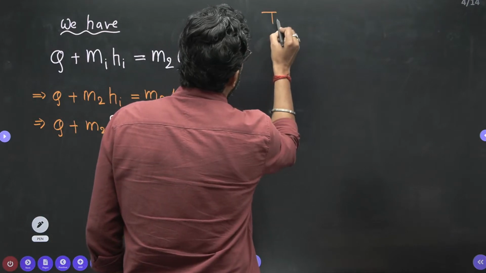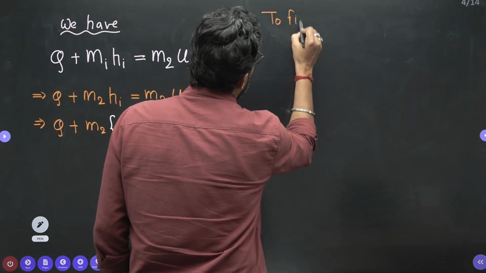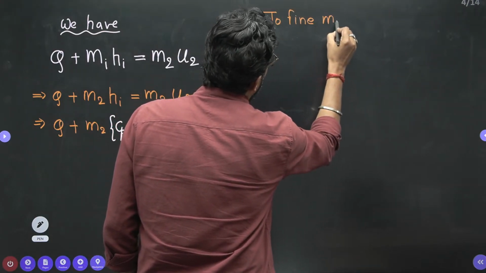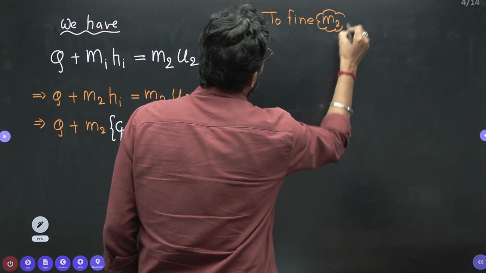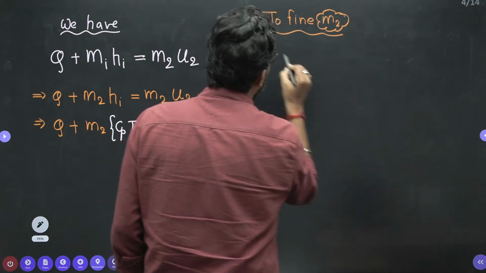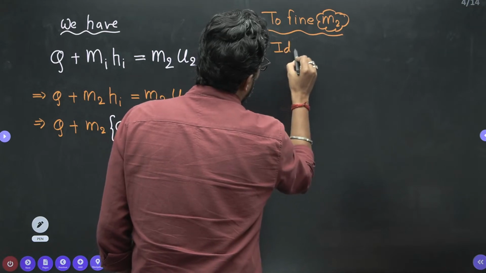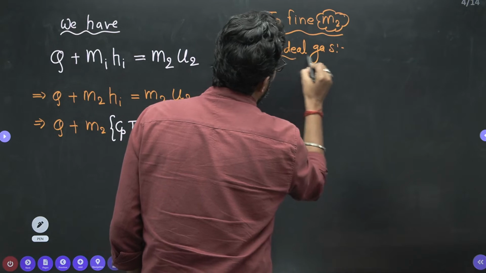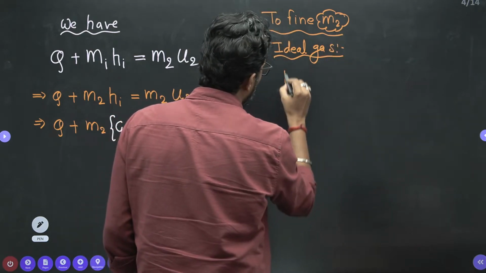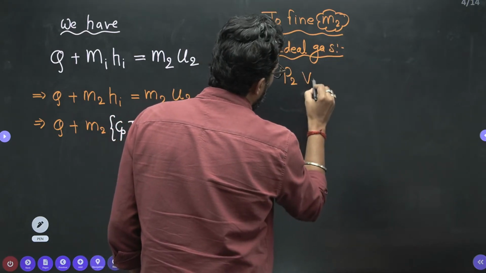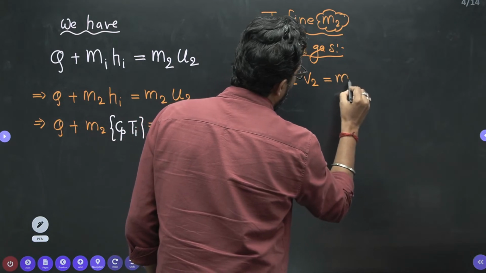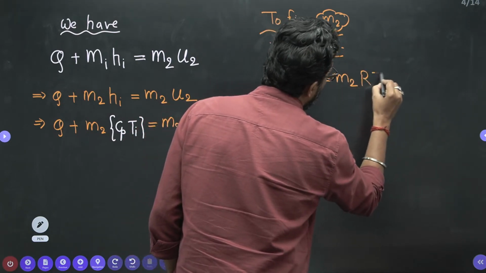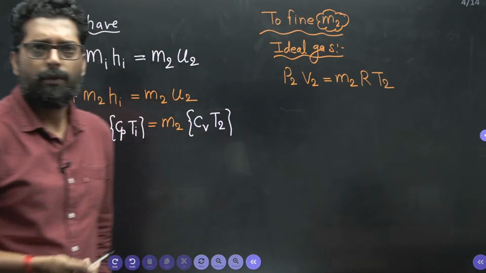To find M2, since the gas is an ideal gas, we have to apply the ideal gas state equation. What is that? P2 V2 is equal to M2 R T2.